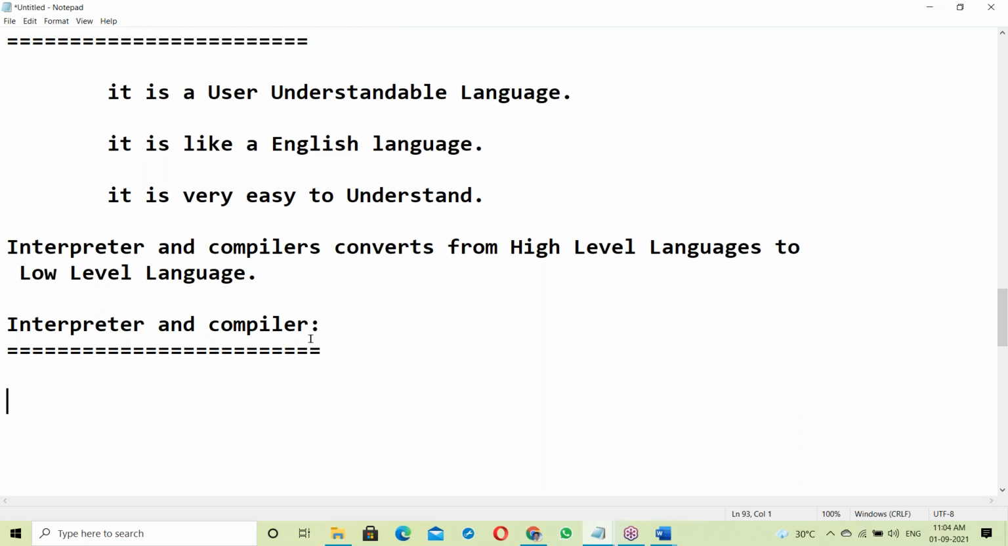Yes, at least 1 point. No one? No one answering? Suresh. Yes. Compiler converts entire code. Okay, fine, good.